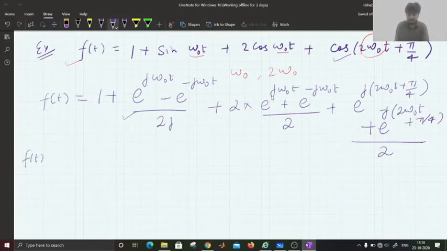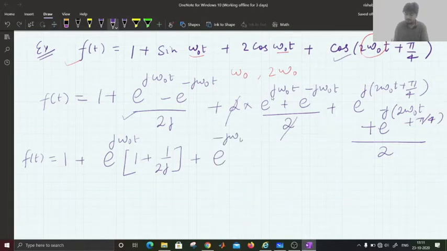So we can write f of t as 1 plus, now taking common side by side, e to the power j omega naught t, this will be 1 plus 1 by 2j, plus e to the power minus j omega naught t, it will be 1 minus 1 by 2j.